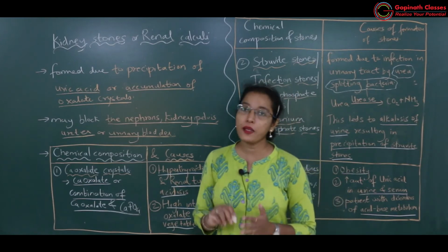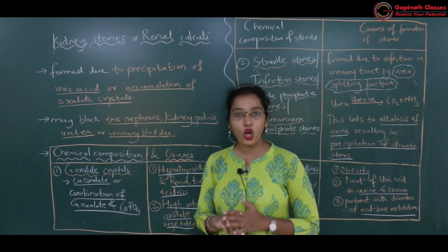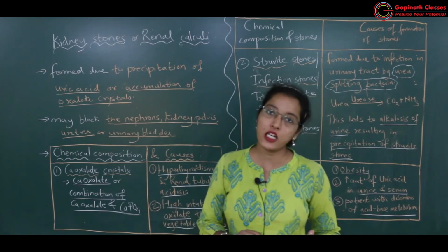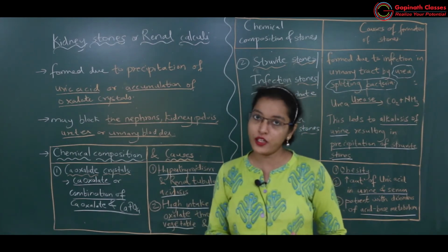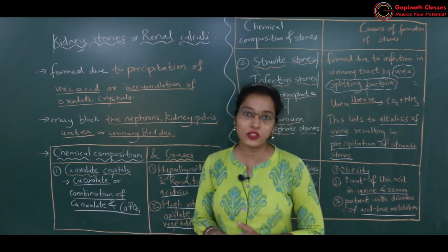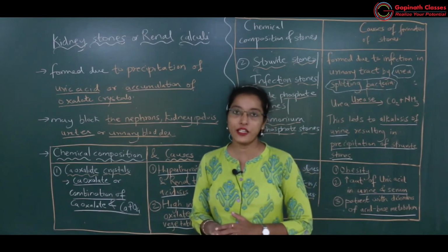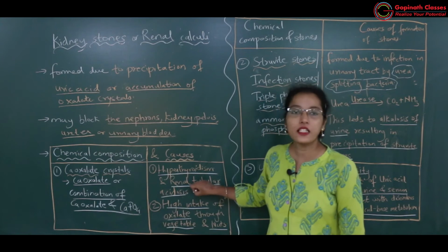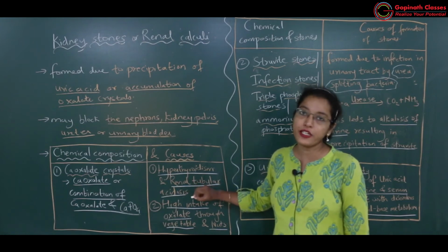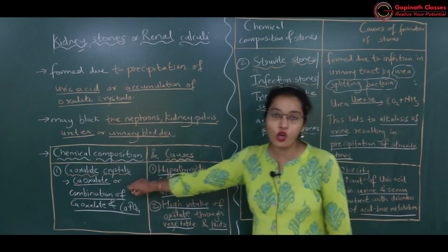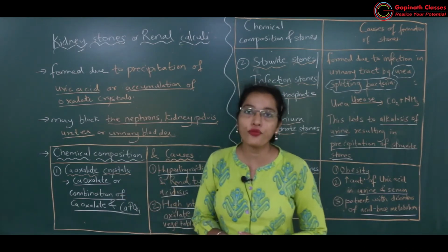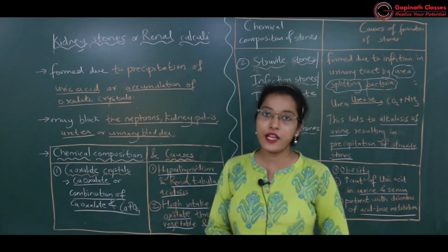So if there is hypersecretion of the parathyroid hormone, there will be much more increase in the calcium ions, and calcium ions अगर ज़्यादा बढ़ गए तो it is not good for the health. So whatever calcium which is excess, it will be precipitated in the form of calcium oxalate crystals or combination of calcium oxalate and phosphate. Okay, then second reason which we have studied, that is renal tubular acidosis. अगर नेफ्रिक फिल्ट्रेट में एसिड कंटेंट ज़्यादा हो गया तो there will be formation of these type of stones. And third reason, there is excess intake of oxalate containing vegetables and nuts.